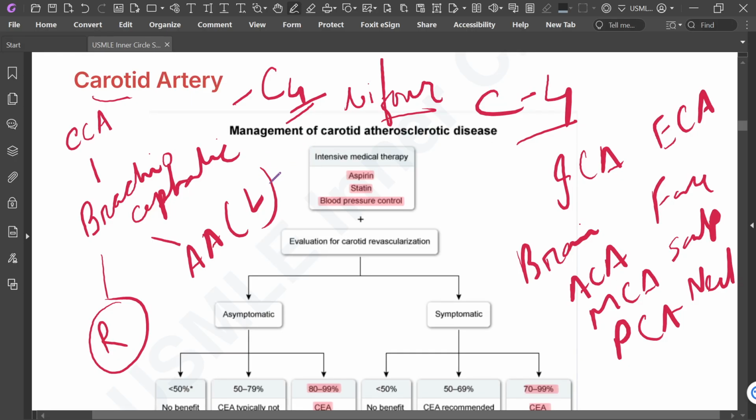In carotid atherosclerotic disease, intensive medical therapy like aspirin, statin, and BP control, plus evaluation of carotid revascularization.